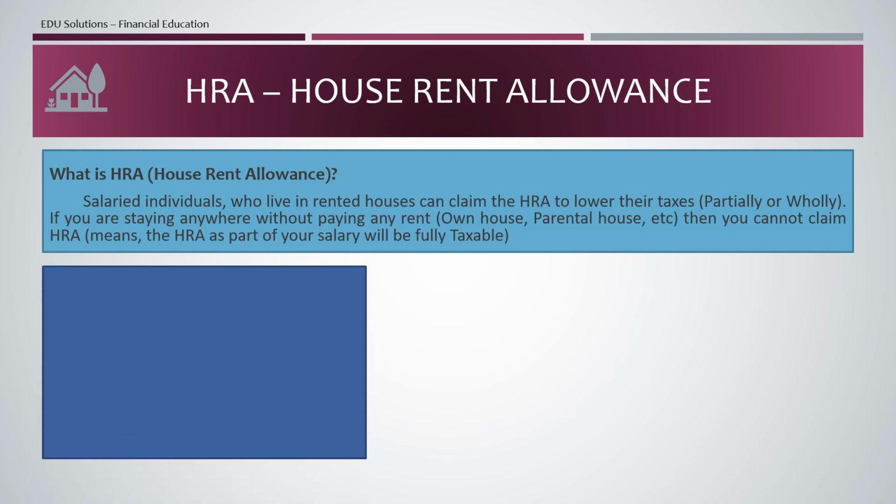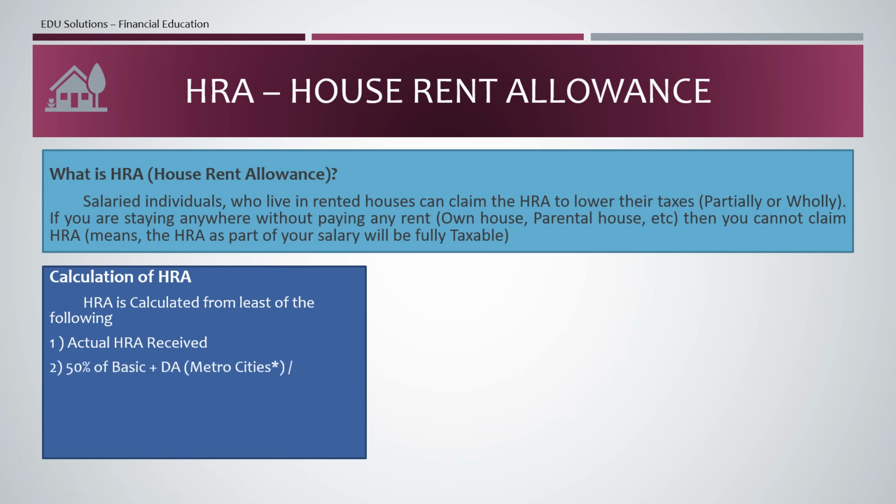So how is it calculated, how much HRA benefit will you get? The calculation of HRA is the least of the following. There are three conditions. The least of these three is eligible for the HRA claim. First is the actual HRA received. That means your payslip will contain a part called HRA, house rent allowance. So the amount of that HRA mentioned in your payslip, you can claim that.